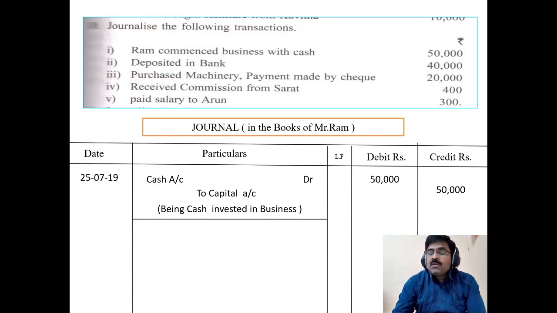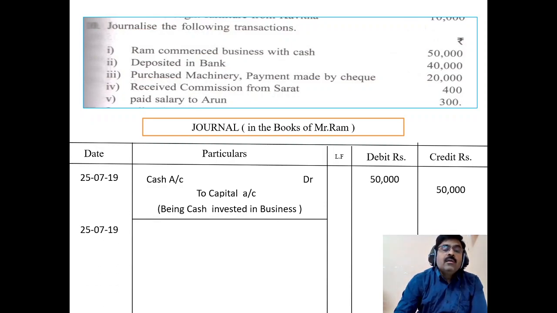It comes under personal account. Bank receiving, debit the receiver. So the bank account will be debited. And cash is going out. Cash, asset, real account. In a real account, debit what comes in, credit what goes out. Cash is going out, so we have to credit the cash account.